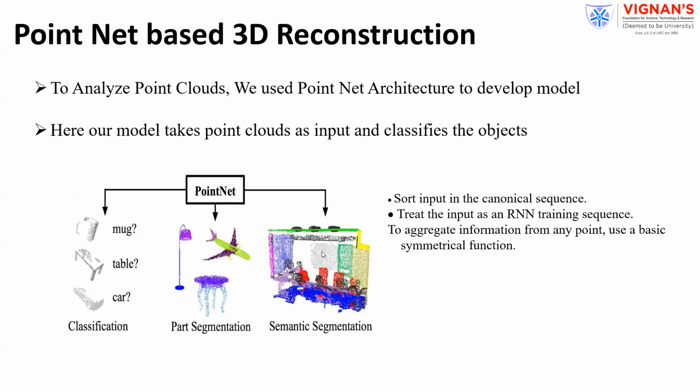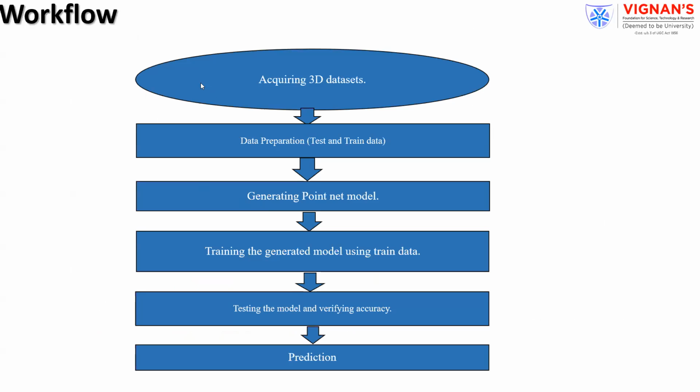This is what I mentioned. By using PointNet, you can perform the segmentation as well as the classification. Again, within the segmentation, you can do part segmentation or semantic segmentation. Yesterday, you have seen semantic segmentation is represented with the entire scene. So you can go with semantic segmentation, or even the parts can be segmented by using PointNets. So this is the workflow we will follow for the classification of objects by using PointNets.